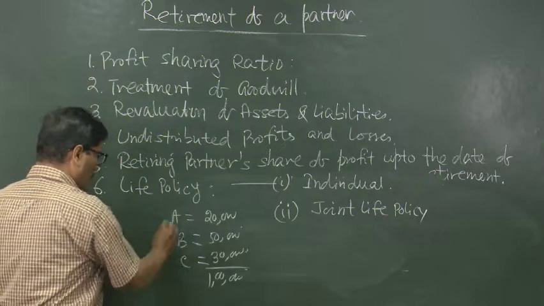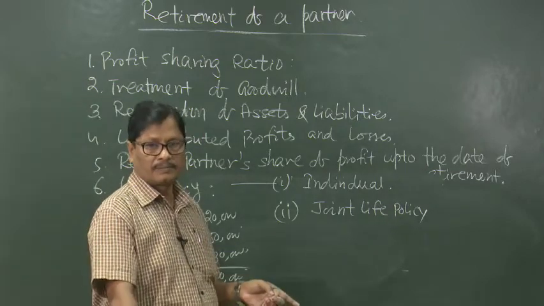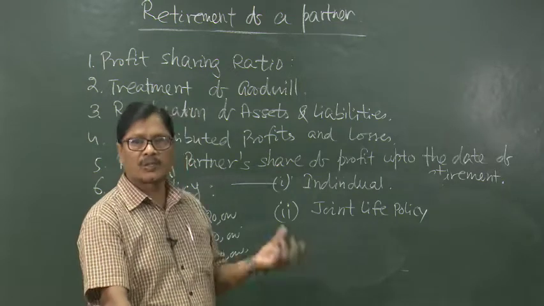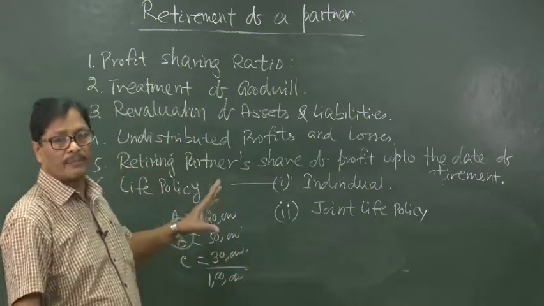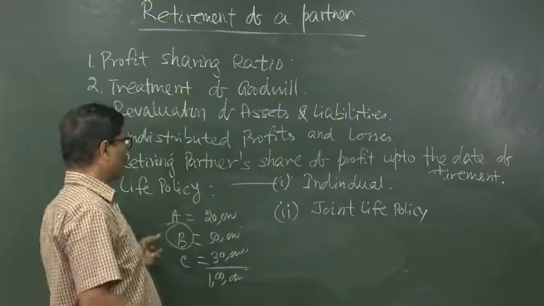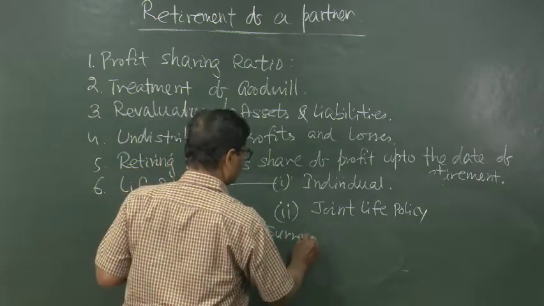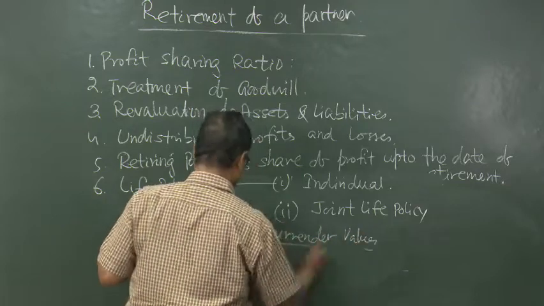So, when B goes away, he will claim not only his share of the life policy, but also the shares of others, because that has got to be distributed in the same old ratio. So, what we will have to do is, we have to take the surrender values of all these policies.